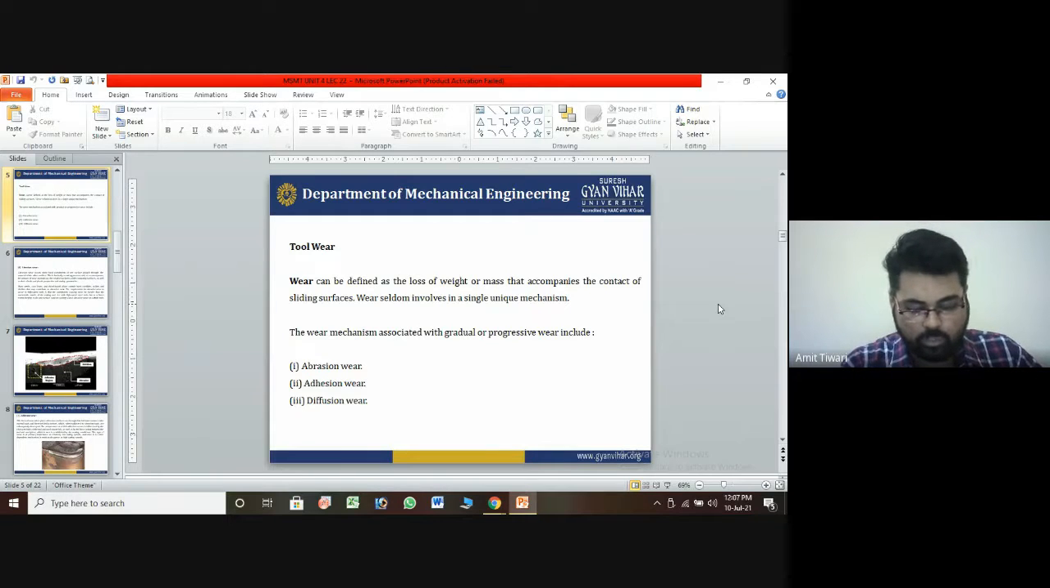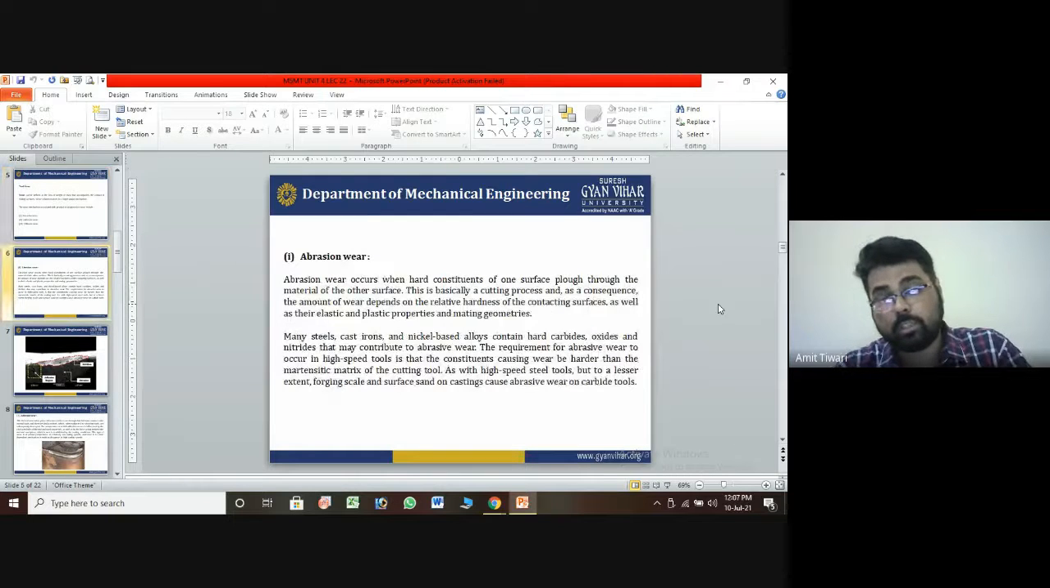Now, from the material point of view, to understand that, the first is abrasion wear. And what is abrasion wear? First of all, let's discuss what abrasion wear is. Abrasion wear occurs when hard constituents of one surface plough through the material of the other surface. So this is basically a cutting process.